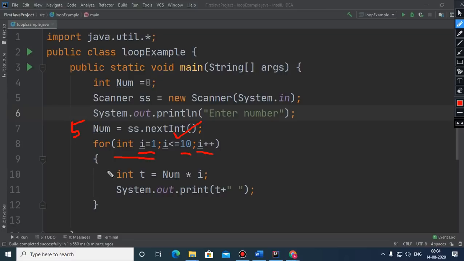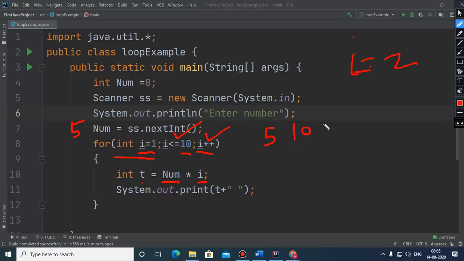And then control enters the body because it is true. So 5 into 1, 5. 5 got printed on the screen. And after that control reaches here, increments the value of I, which is 2 now. So next time 5 into 2, which is 10, will get printed on the screen.